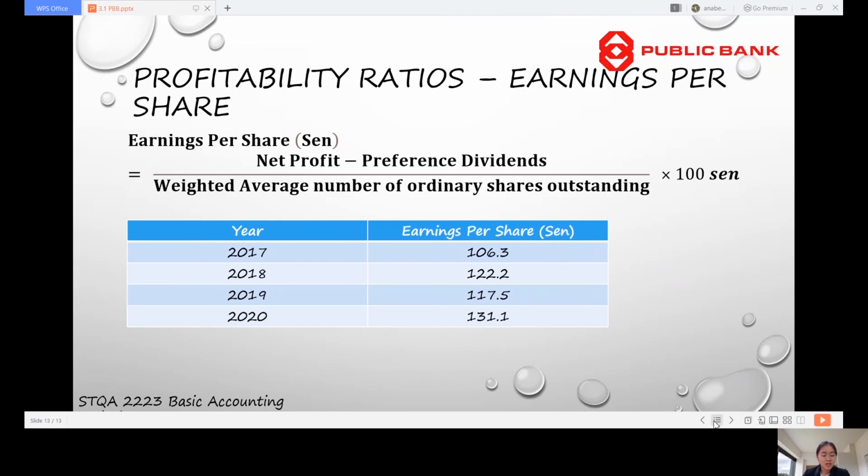Now we will look at the earnings per share. The formula for the earnings per share is the difference between the net profit and the preference dividends divided by the weighted average number of ordinary shares outstanding times 100%. By using this formula, we can obtain the net earnings per share for 4 years.